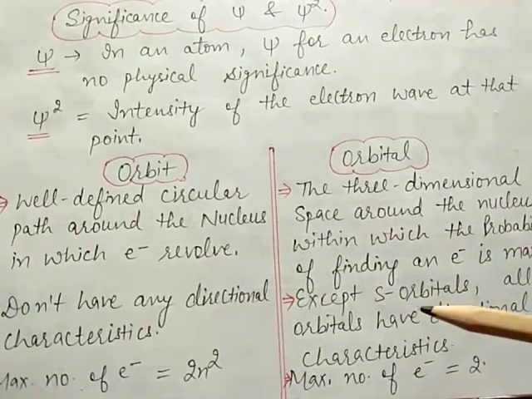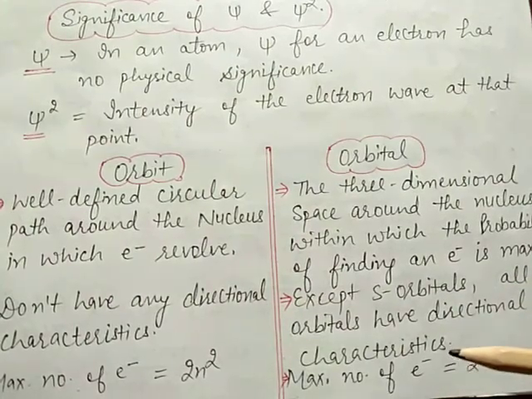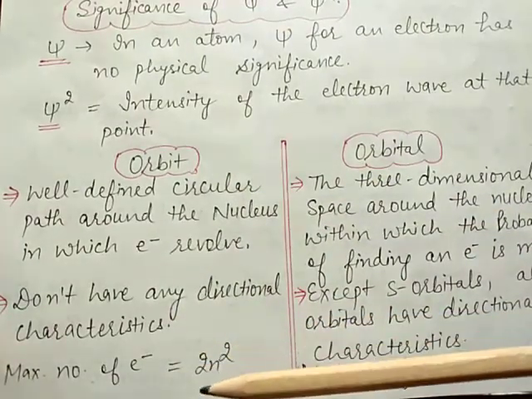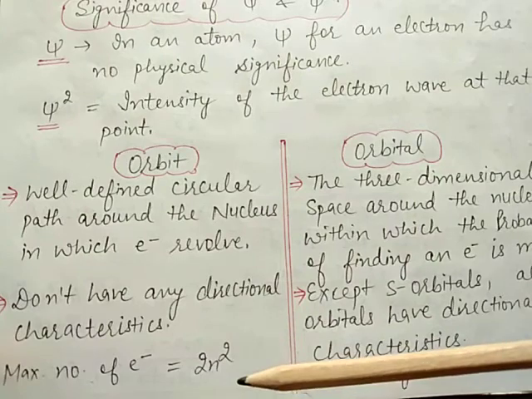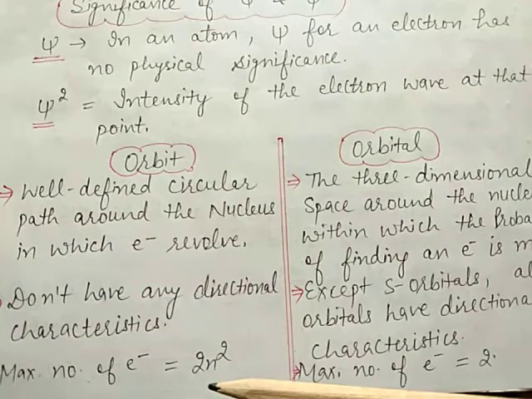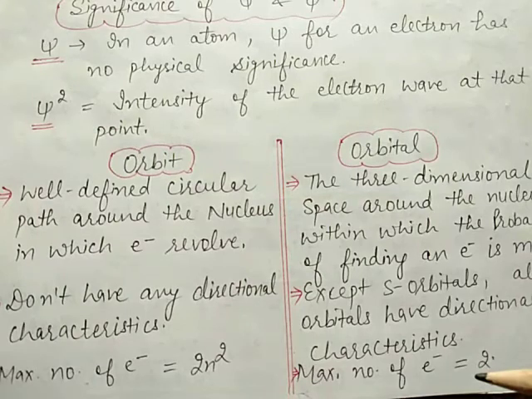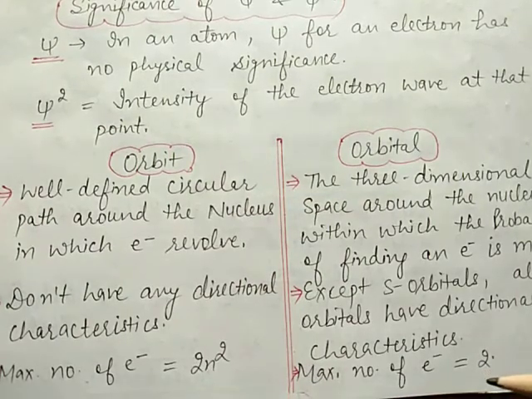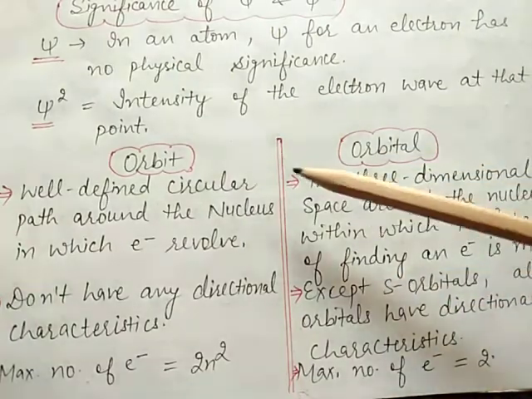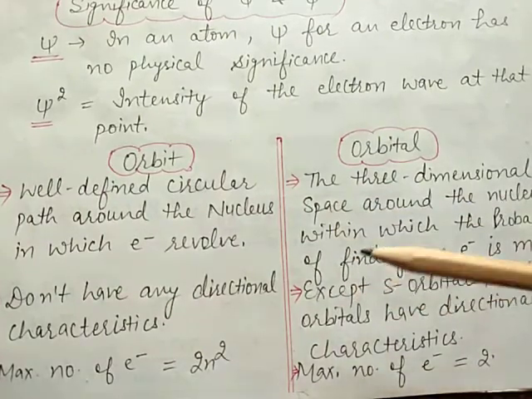Orbital: except the s orbital, all the orbitals have directional characteristics. Orbit: the maximum number of electrons can be calculated by the 2n square formula, where n is the number of the orbit. Here the maximum number of electrons in one orbital is 2. So all these are the differences between orbit and orbital.